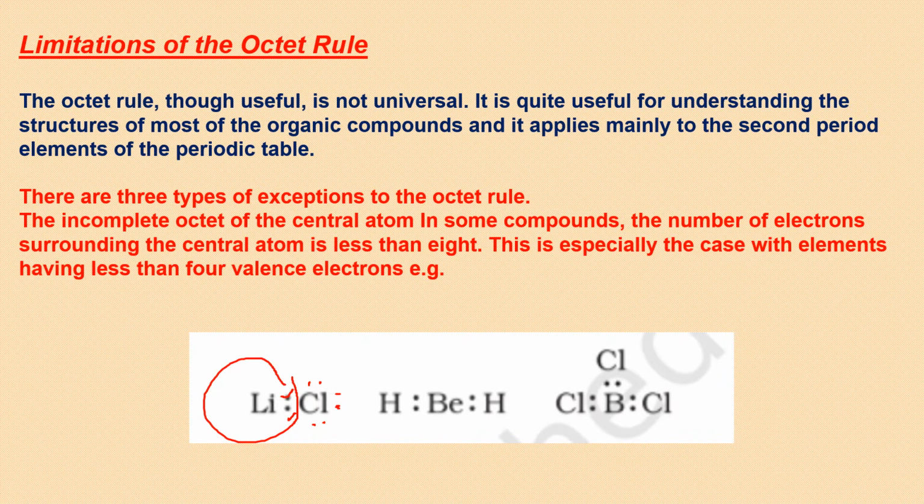Here you can see for beryllium the hydrogen duplet is complete. For beryllium the octet is incomplete, and for boron also the octet is incomplete. For chlorines, obviously, if you show all the electrons for every chlorine, the octet is being completed. Now this is the first type of examples that we are discussing under limitations, that they have incomplete octet.